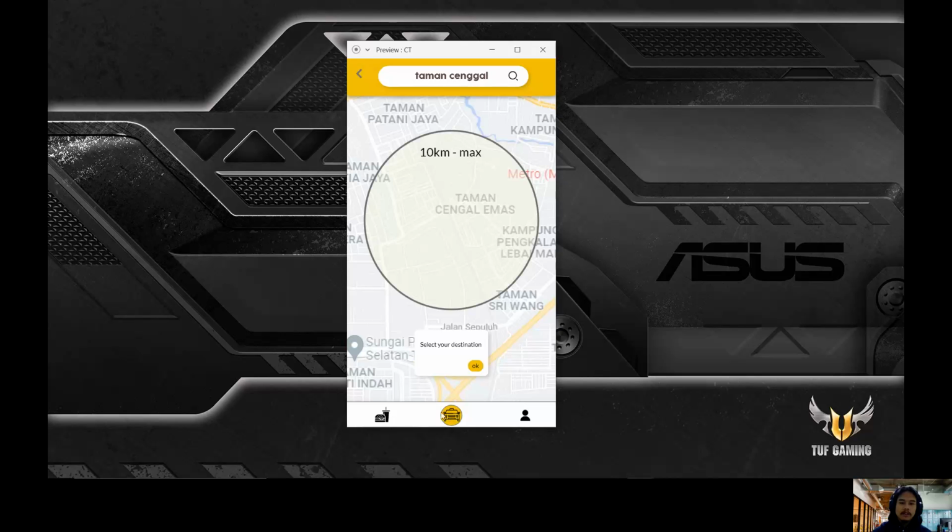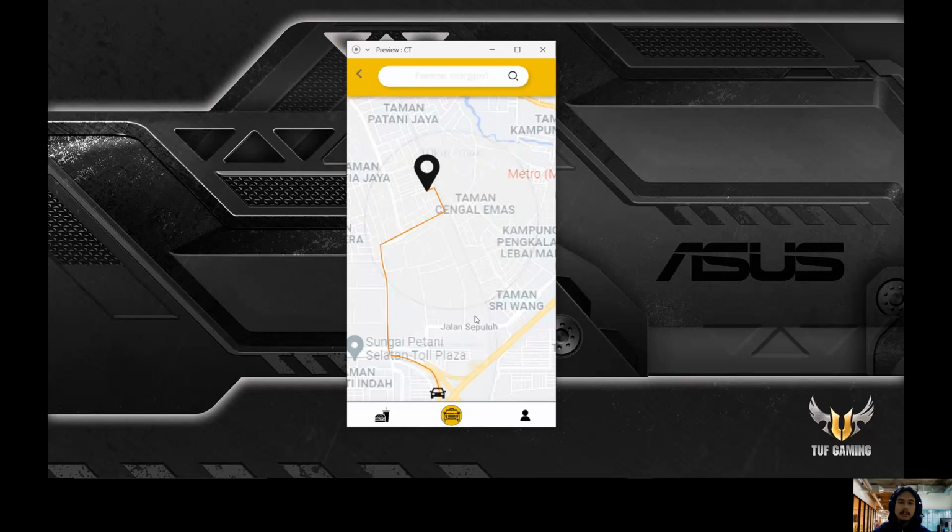Okay, so as you can see here, there are a few features, which is first the free rides that was mentioned during the presentation, and also the free food that was also mentioned in the presentation. So for the free rides, they will have a maximum radius from the point that they are standing to go from one place to another within a 10-kilometer distance. So for example, if they select a destination, a car will pick them up